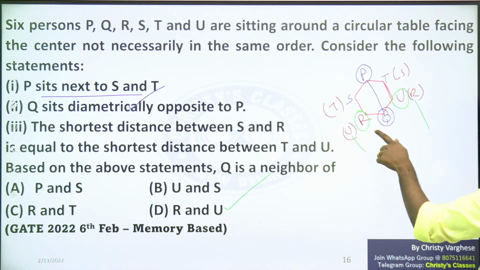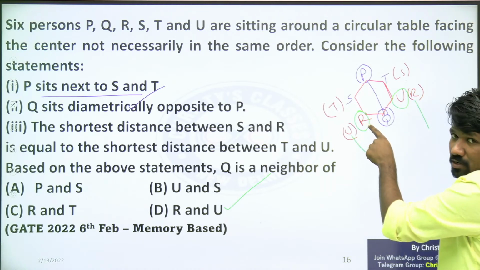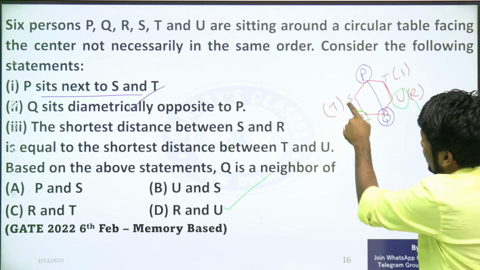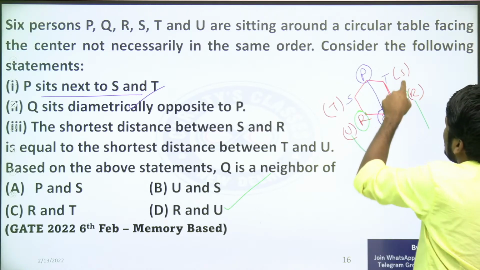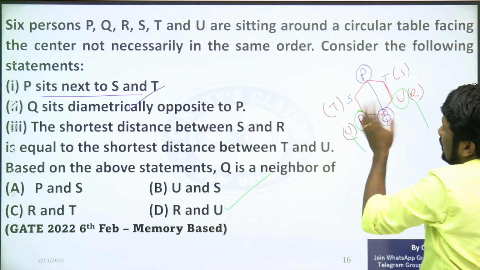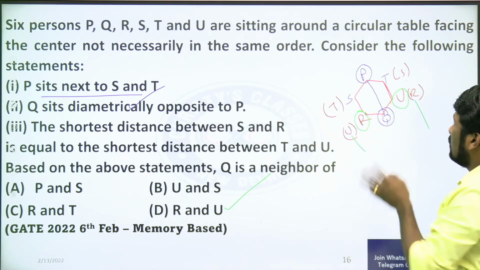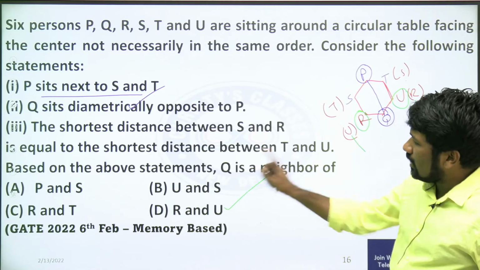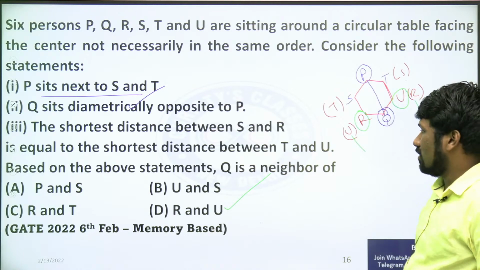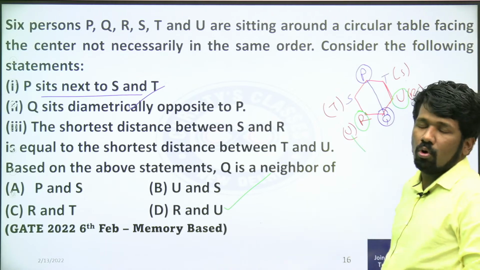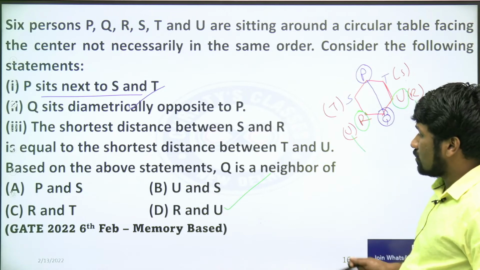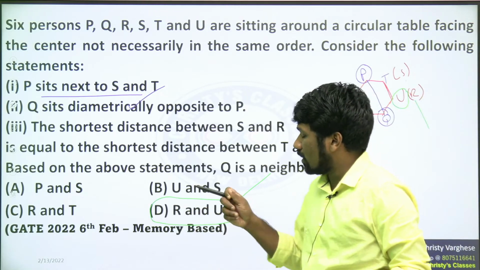But if the question was asking who is the neighbor of R, that will change. Because R can have T and Q as neighbors, or S and Q as neighbors, both are possible because R and U's positions can change. Luckily, it is asked Q's neighbor. Q is a neighbor of whom, or who are left and right of Q? So definitely, without confusion, we can say R and U.